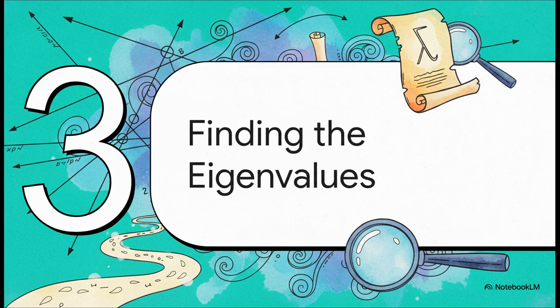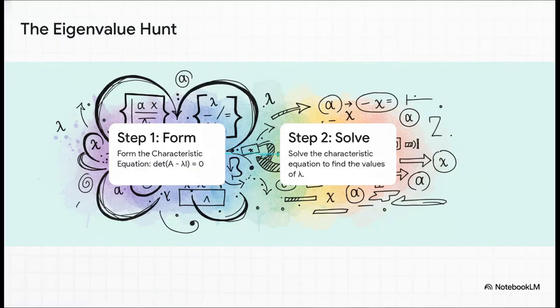So, the big question is, how do we find these critical stretch factors, the eigenvalues? Well, the process is kind of like a two-step hunt, and it starts with finding lambda. First, we form what's called the characteristic equation. It looks a little scary, but all it says is the determinant of A minus lambda times the identity matrix I has to equal 0. Once we have that equation set up, we just solve for lambda. Let's see it in action.